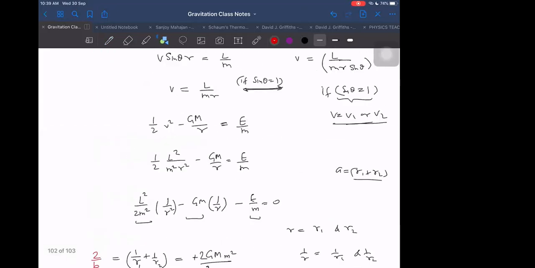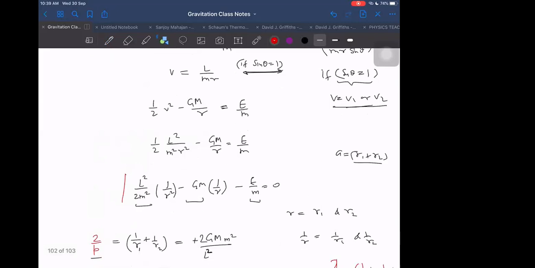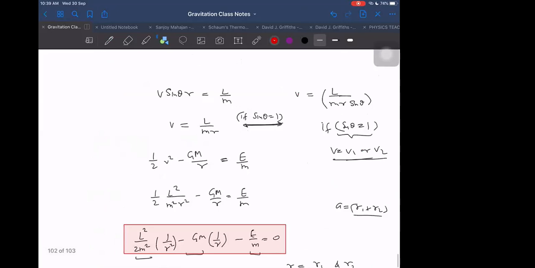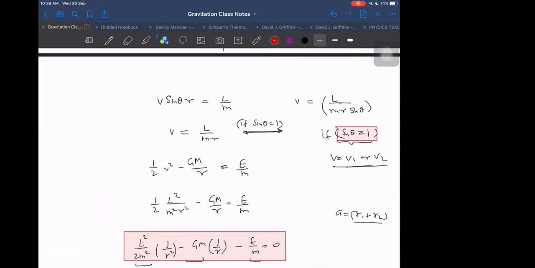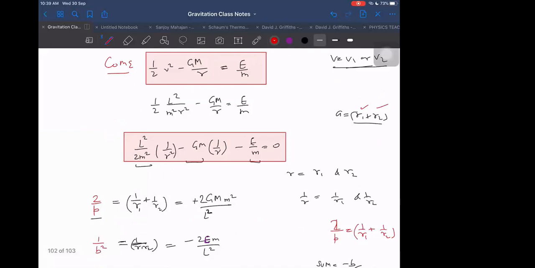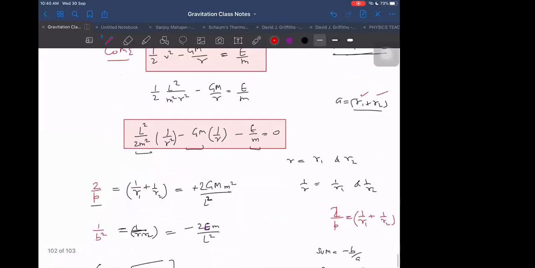But we started with this quadratic, and by this quadratic only. And how did we get this quadratic? We got it by putting sine theta as 1. First I took any general place where V sine theta into R will be equal to L by M, and then I took the mechanical energy equation. So we are using two equations: conservation of angular momentum and conservation of mechanical energy, for the cases when sine theta is 1. Why those cases? So that I can get some relation in terms of V1 and V2, and R1 and R2. Mainly my target was to obtain total mechanical energy, and we are able to get it this way.